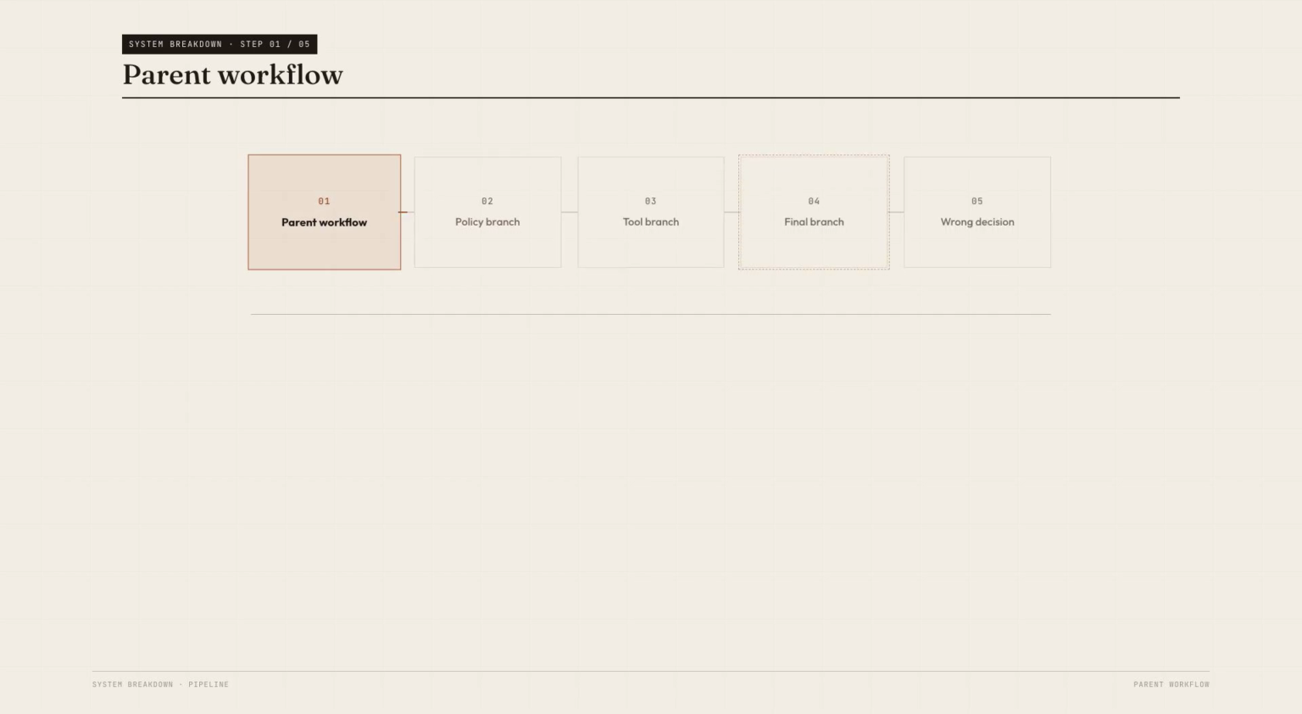Your agent workflow fans out into three branches. One branch checks policy, one branch calls a tool, one branch writes the final answer. The answer is confident, the trace is green, the tool call succeeded. But the decision is wrong because the final branch inherited stale execution state from its sibling.